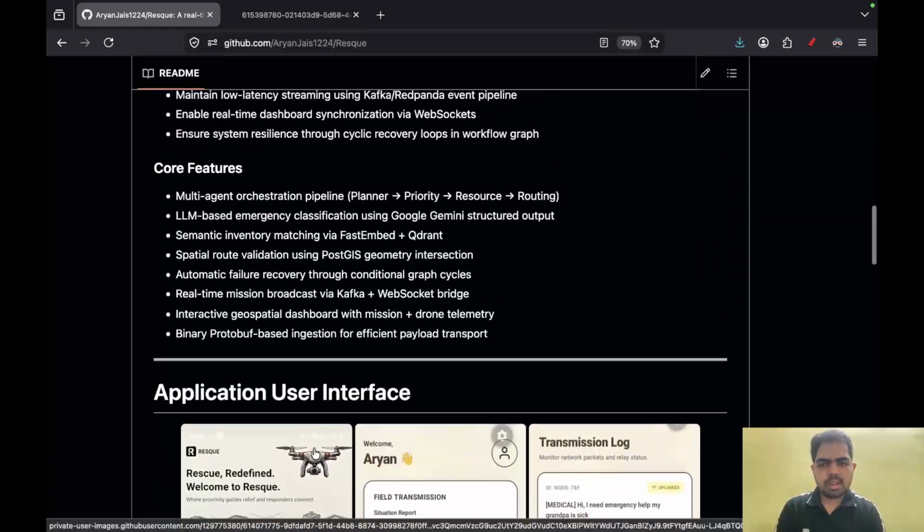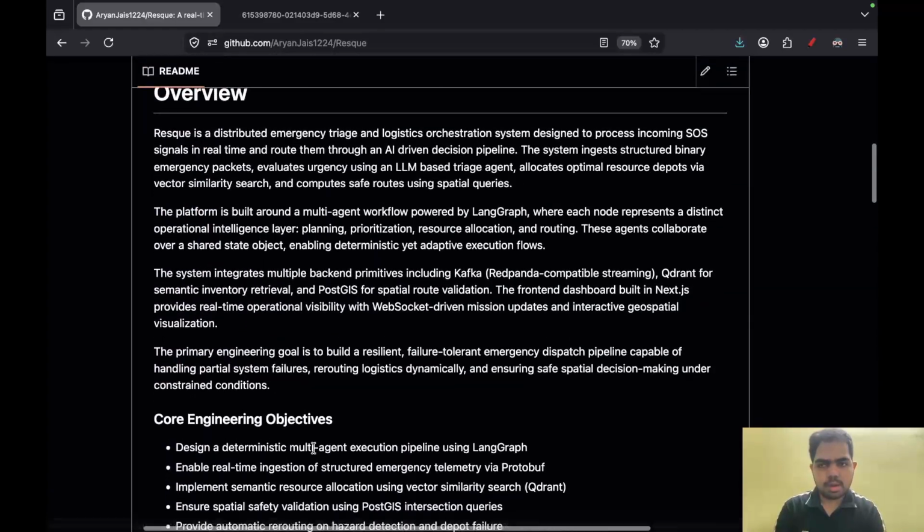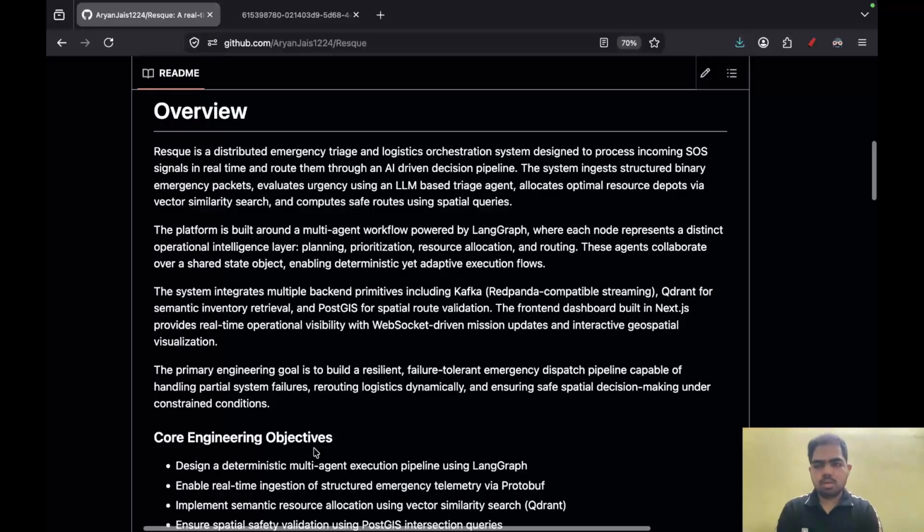So yeah, this is everything about the Rescue application that we have. Again, Rescue is a distributed emergency triage and logistics orchestration system, which is designed to process the incoming SOS signals in real time and route them through an AI-driven decision pipeline.